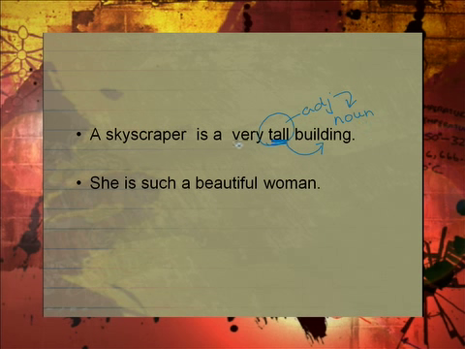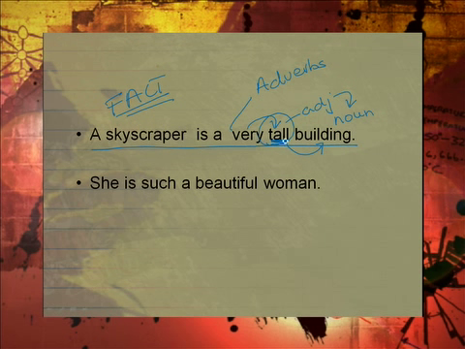We've also got the word very. Very is describing tall. So what describes adjectives are adverbs. Therefore, that's an adverb. Now, if you look at that sentence, it uses one adjective and one adverb. But this is to give us a fact. So we can use adjectives and adverbs to show us facts.